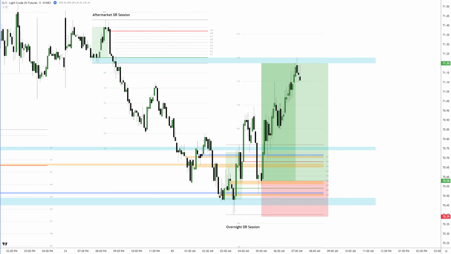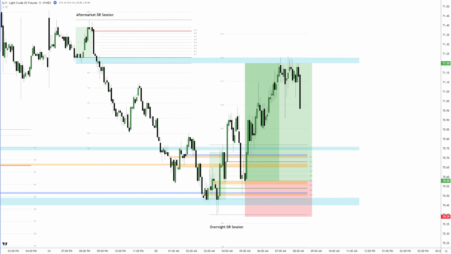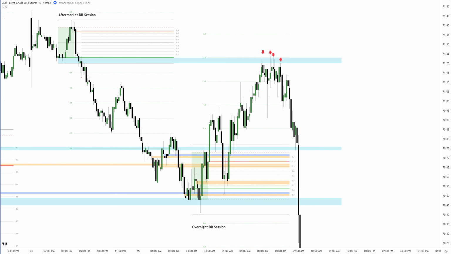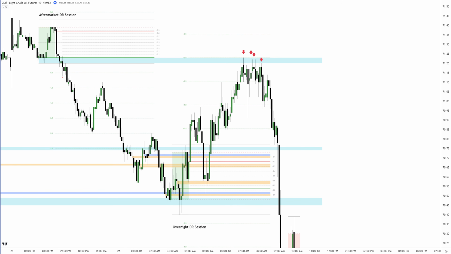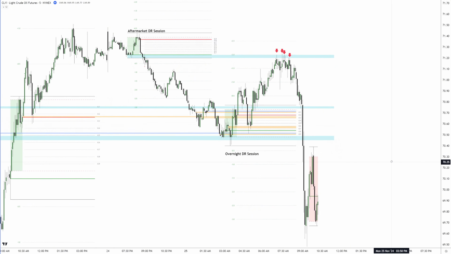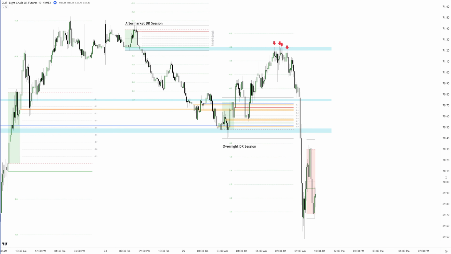Price reaches the ADR low target but struggles to push deeper into the aftermarket defining range. Look closely, price fails to close above the ADR low, showing multiple clear rejections. This indicates that the DR downside model is being respected and it's time to secure profits. Nothing random here, just the power of preparation and confluences working in sync.